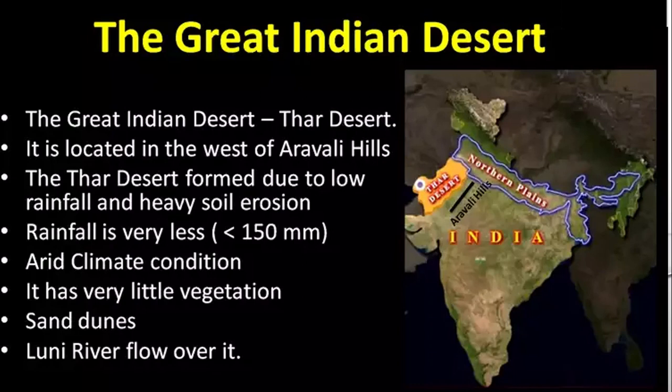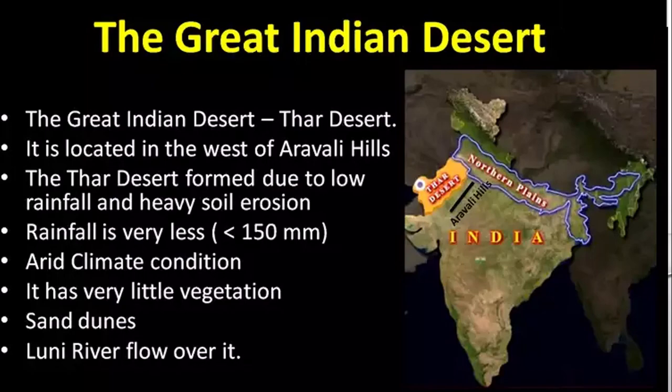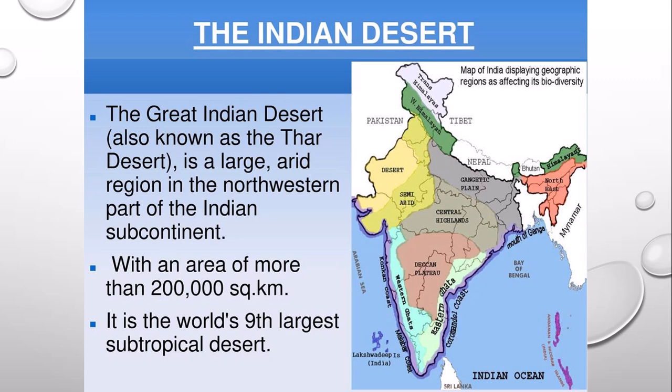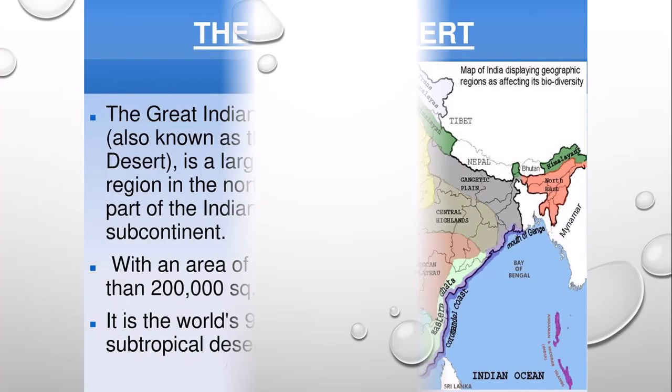So students, this desert we can say is a large arid region in the northwestern part of Indian subcontinent that covers an area of 2 lakh square kilometers and forms a natural boundary between India and Pakistan. It is the world's 7th largest desert and world's 9th largest subtropical desert located in western part of India.